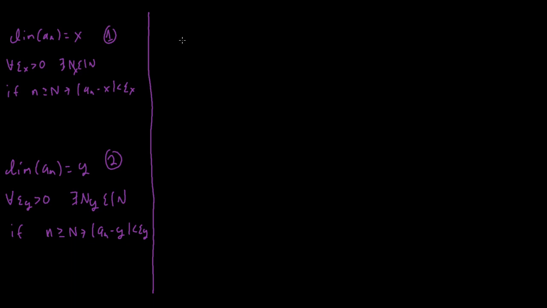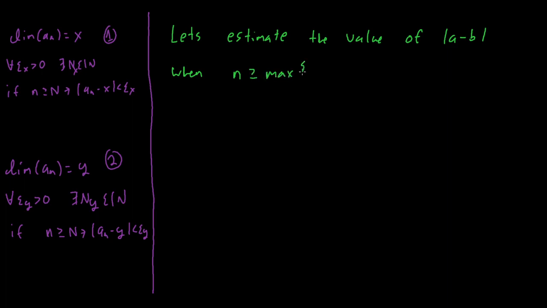And the way I want to continue the proof is to do a little bit of a jump. So let's estimate the value of |a minus b| when n is greater than or equal to the max of n_x, comma, n_y.